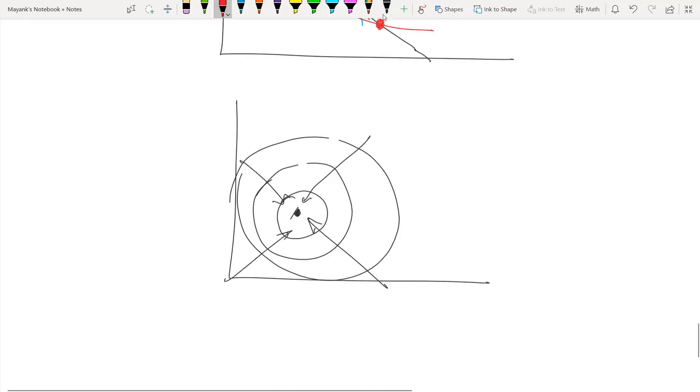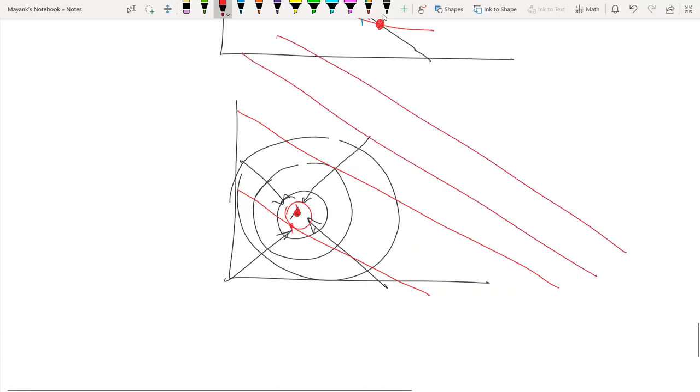Now if I take a budget line like this, then in this case it will be tangential, and this will be the optimum. But if I take a budget line like this, as we will see later on, the optimum will be this, because this is the highest point. This is the global maximum of your utility. So if you can afford this point, you will choose it irrespective of how rich you are. But if you are sufficiently poor, you will choose a tangential point.